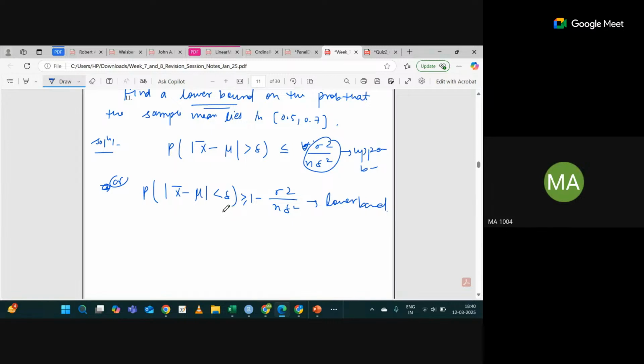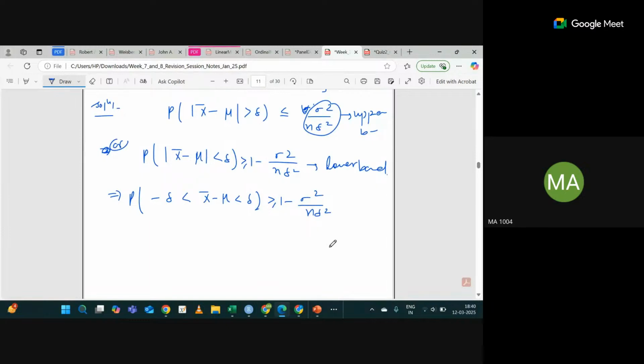So what you can see from here, can I write this as probability that minus delta less than x bar minus mu less than delta is greater than or equal to 1 minus sigma square divided by n delta square? From here, can I write probability mu minus delta less than x bar less than mu plus delta is greater than or equal to 1 minus sigma square divided by n delta square?